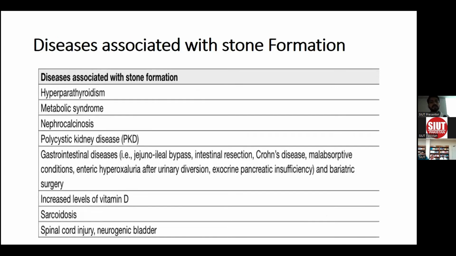There are also various diseases that increase stone formation, including hyperparathyroidism, as we have already discussed, metabolic syndrome, nephrocalcinosis, polycystic kidney disease, gastrointestinal diseases that lead to increased oxalate absorption, and bariatric surgeries. Patients with increased vitamin D levels, sarcoidosis, spinal cord injury and neurogenic bladder, where there is increased stagnation and infection of the urine, also have increased risk of stone formation.